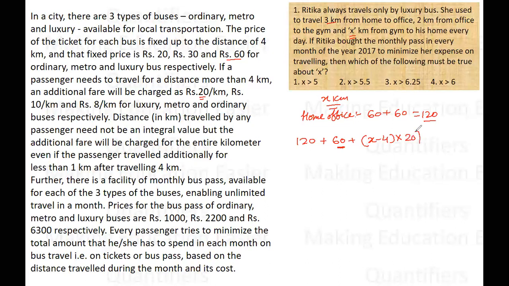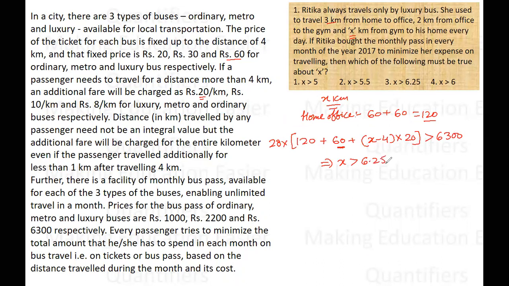So this is the total cost per day. And since we are finding the cost for the month of Feb, because in the month of Feb she will travel the minimum distance, right? The days are only 28. So in that case, she will have the minimum distance traveled, and the cost should be more than 6300. Now this is the inequality with us, and if I solve this, I will get X to be more than about 6.25.